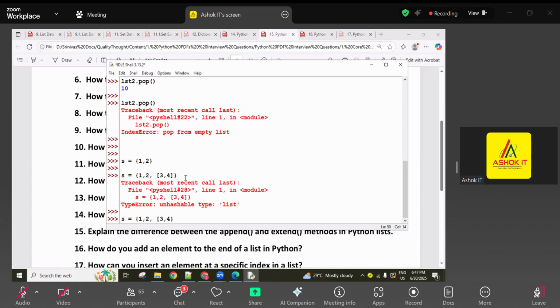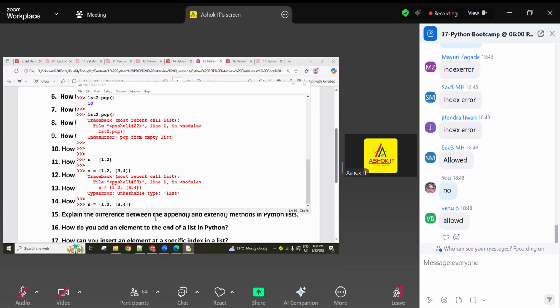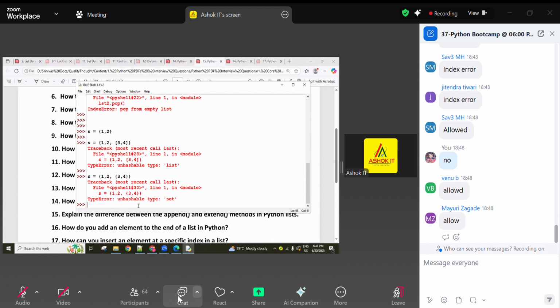So can you also use a set inside a set? If I give a set as a nested set inside this set, is it allowed or not? Multiple people gave the answer allowed. Is a set mutable or immutable? A set is a mutable object. Just now I said mutables are not allowed inside the set. A list is mutable, that's why this error was returned. A set is also mutable, that's why it is not allowed, guys.